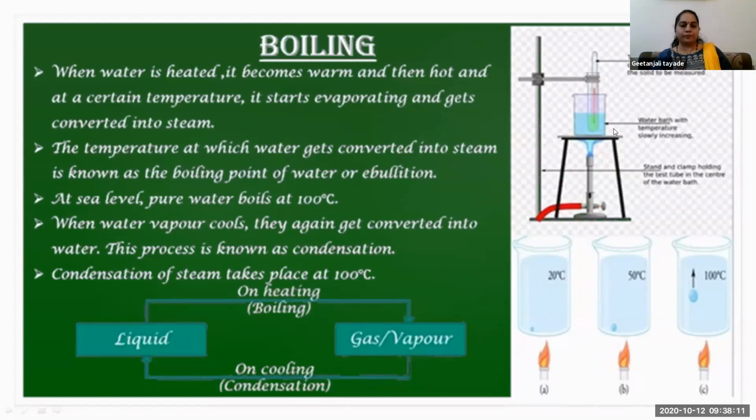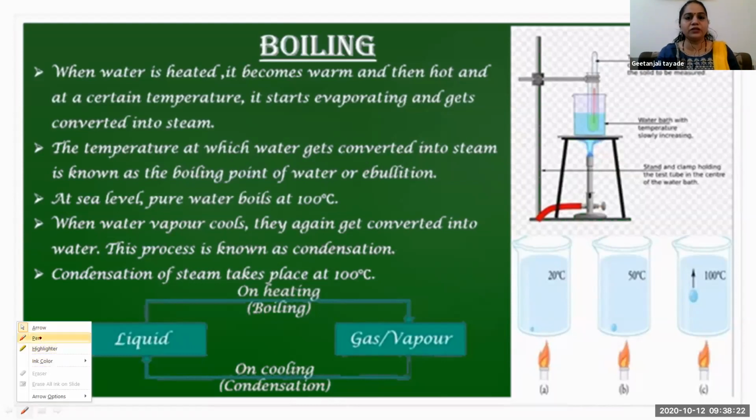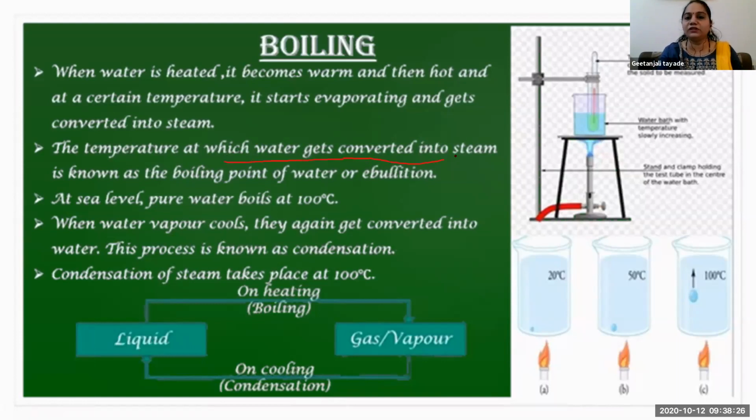Okay, then what is this? The temperature at which water gets converted into steam is what we call the boiling point. It is very important. The point we consider as the boiling point of any liquid or substance is the temperature at which that substance, here we are considering water, is going to convert into steam.